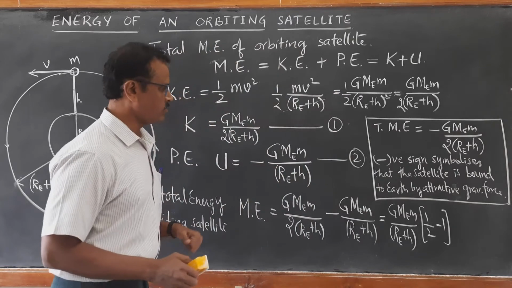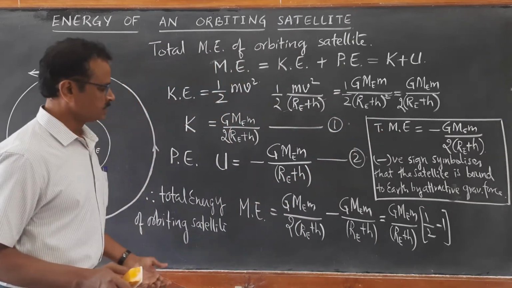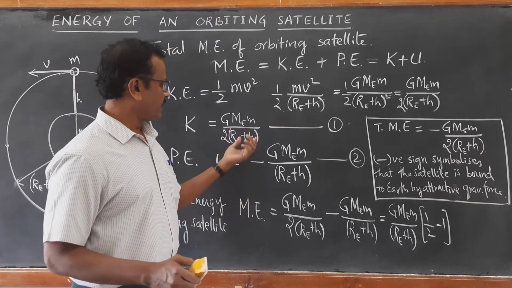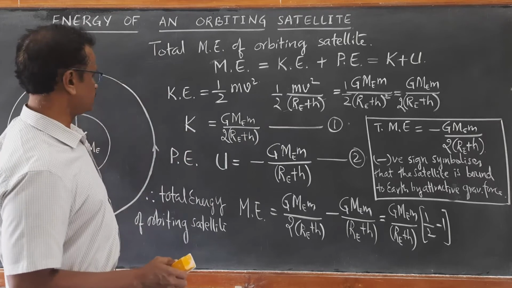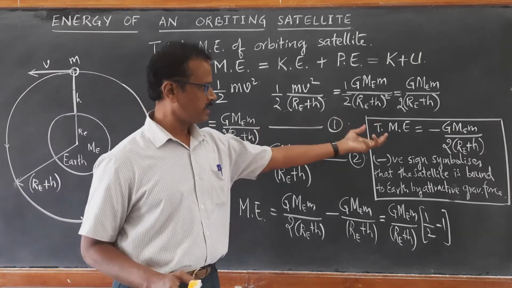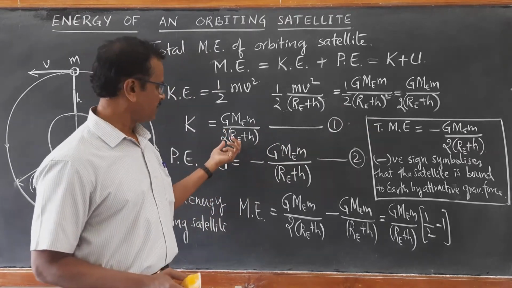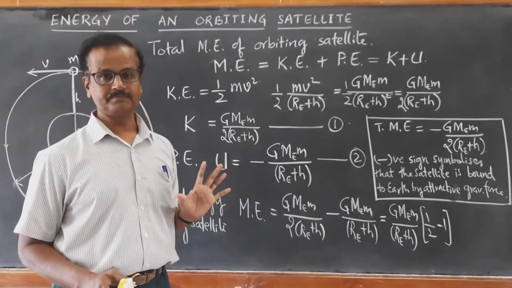Okay. Now we can compare this total mechanical energy with the kinetic energy. The kinetic energy of the orbiting satellite is positive, but the magnitude of kinetic energy and magnitude of total energy are the same.